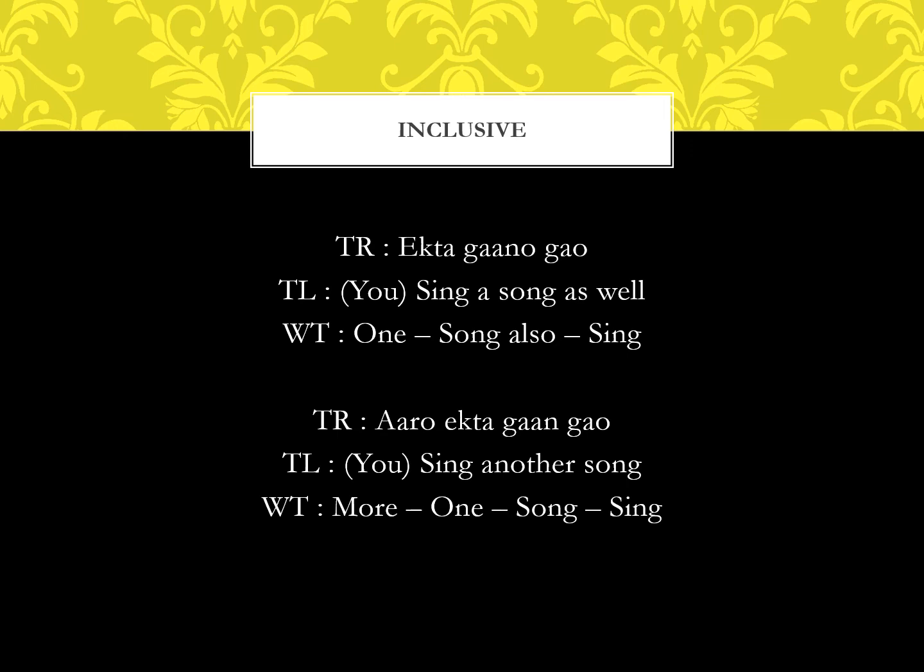Now in this case, the word order in Bengali is different from that of English. In English, the word order is one more song. In Bengali, the word order will be more one song, and this is generally the trend. If we use ekta aro gan, it sounds super unnatural to Bengali ears.